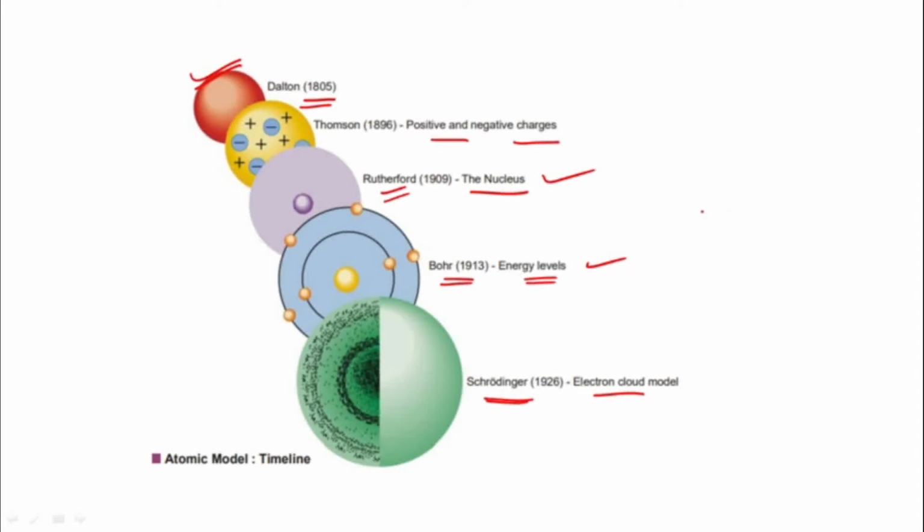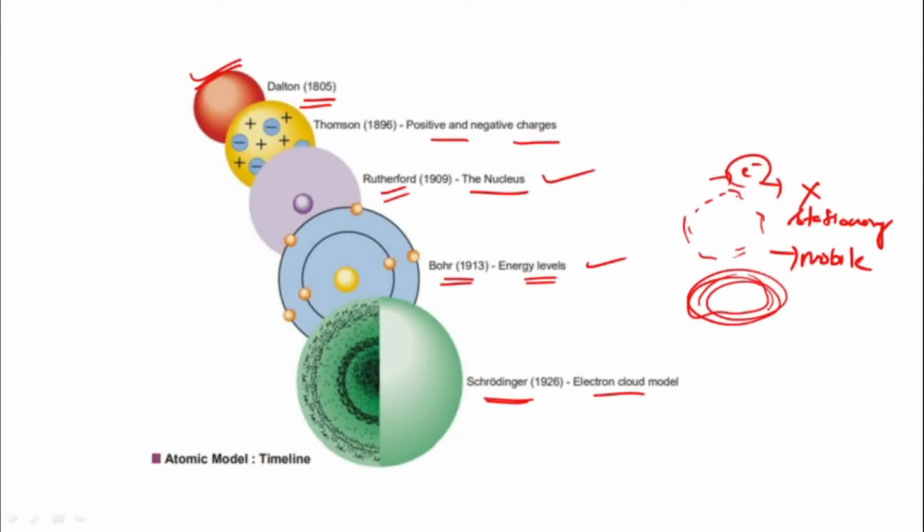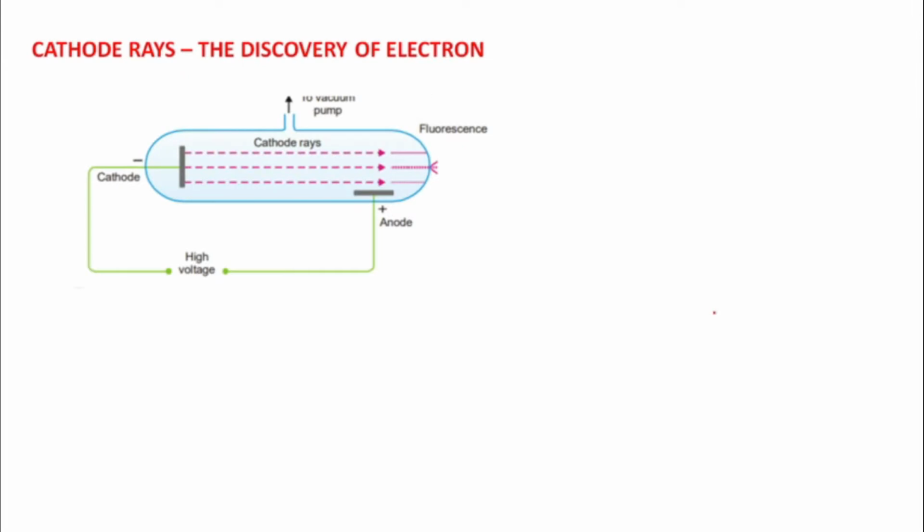Means there is an electron cloud everywhere. The electrons are not stationary. They are rather mobile. They are having clouds. The density of electron is defined in terms of the electron cloud. So let's proceed to the very first thing, that is the cathode rays, the discovery of the electron, how the electron was discovered. And this model was given by J.J. Thomson